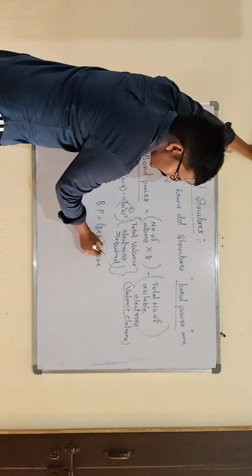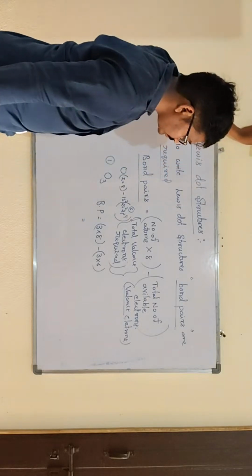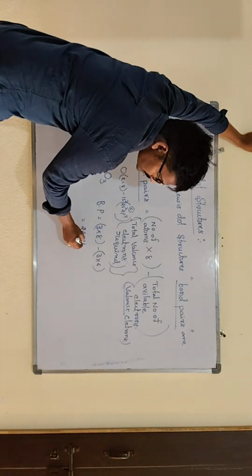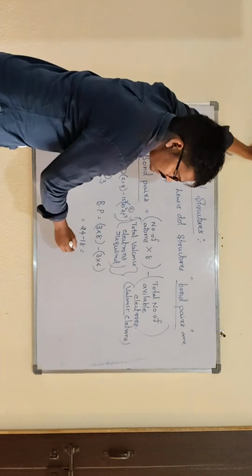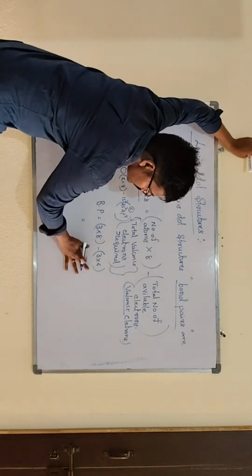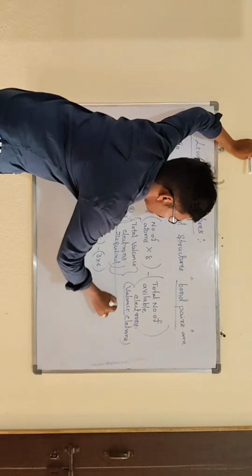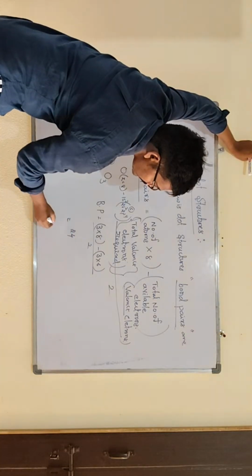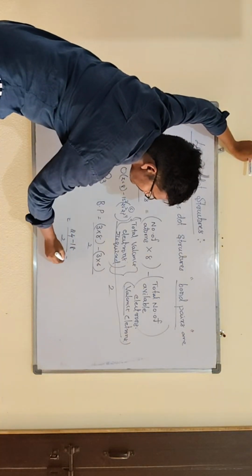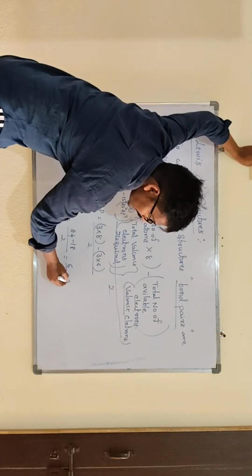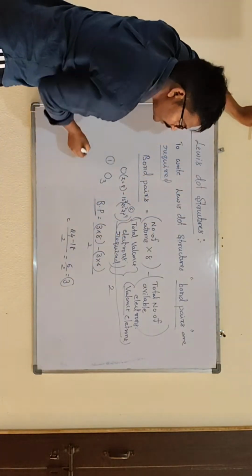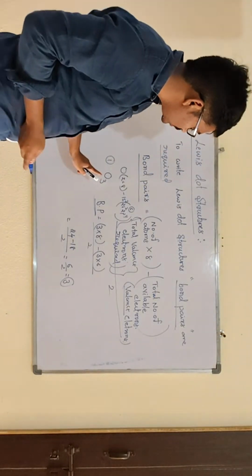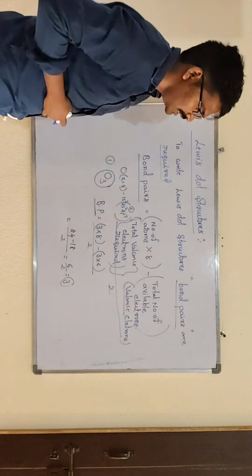Clear, all of you? Right. Then you can get it: 24 minus 18, which is 6. Then divide by 2, that is 24 minus 18 by 2, then 6 by 2, and you get 3. So how many bond pairs? 3. Number of bond pairs are 3. So after getting the bond pairs, how do we draw the Lewis dot structure?